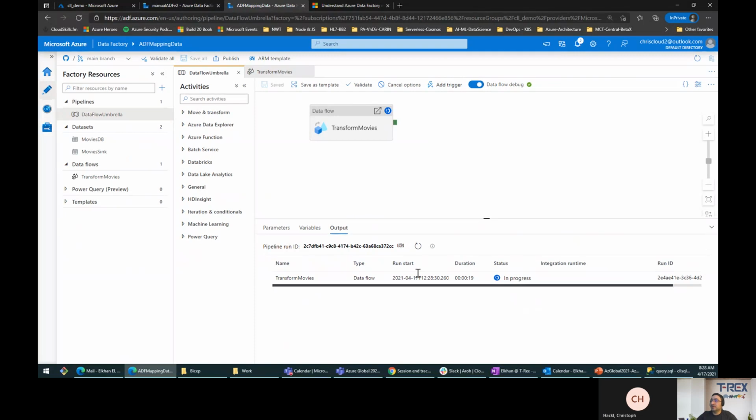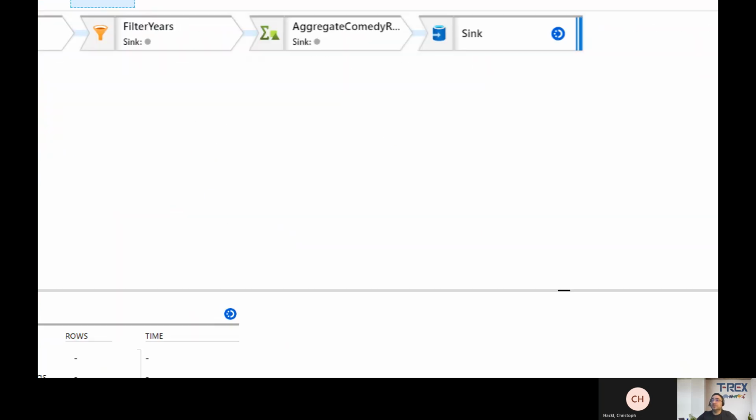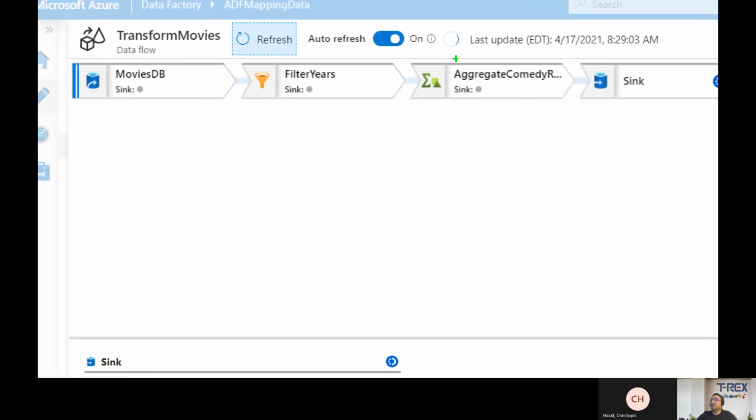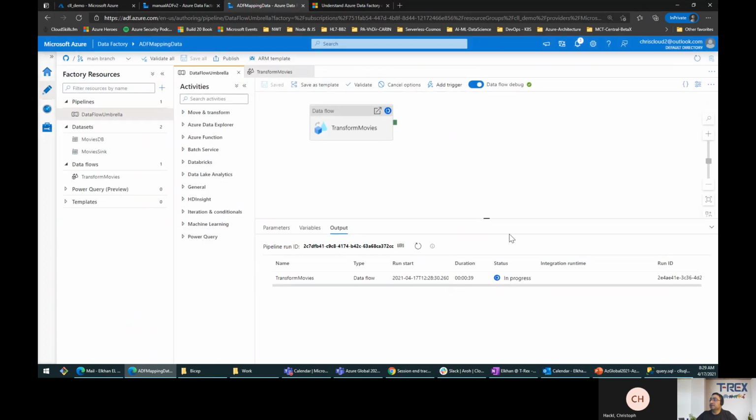And once this runs through each pipeline, we'll actually have a view into the data. There are details you can look at on this. All right, so as you see here, it's still running this pipeline. We'll get information pretty soon. I'm going to close this for now. Okay, it's running this. It's in progress.